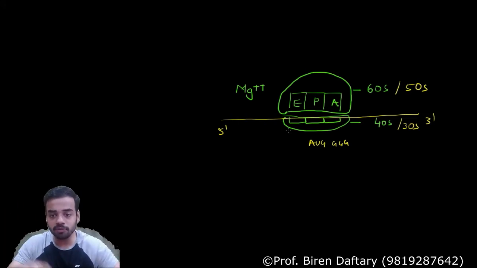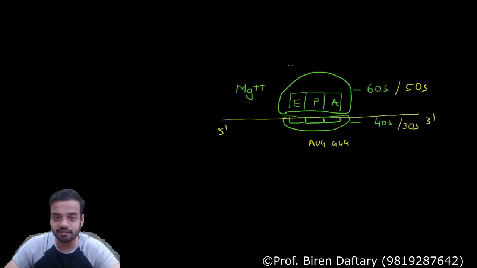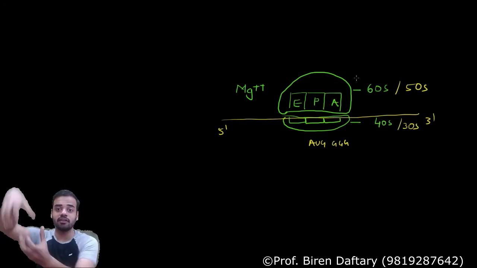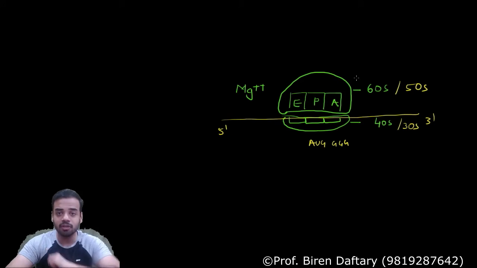Also remember, in this larger subunit there are spaces for the polypeptide chain to grow. When I show you the diagram, I will be showing you the amino acid chain. So there is space for the amino acid chain to grow. There is also space for a new tRNA to come, because you will say if it is covered, how will the new tRNA come? So there are spaces for tRNA to enter.